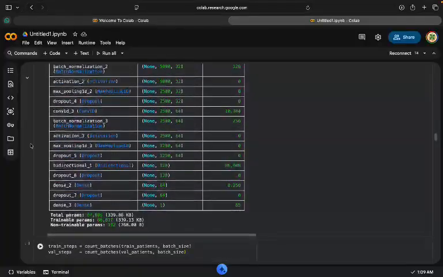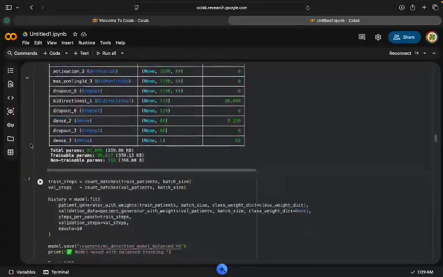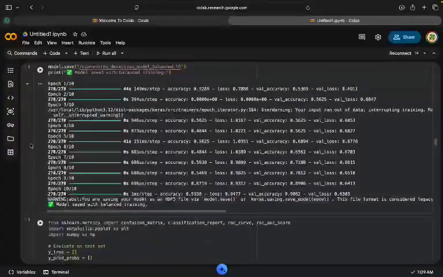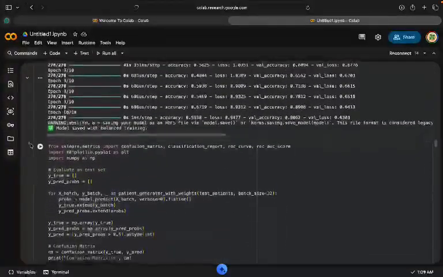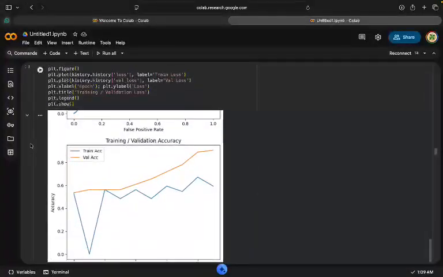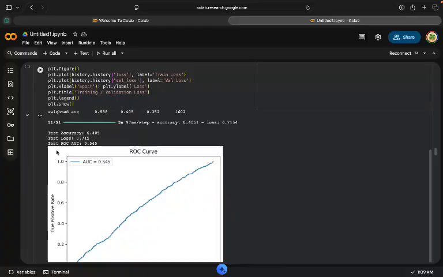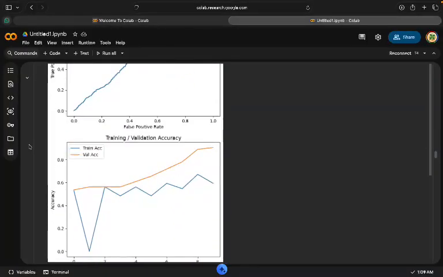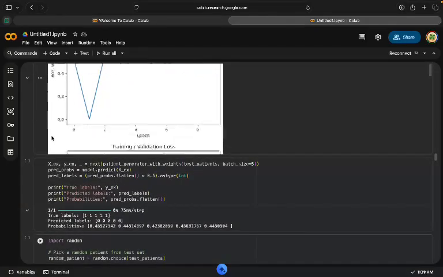After training, we evaluate the model using several metrics. We calculate the confusion matrix, classification report, accuracy, and ROC AUC score. The ROC curve helps visualize the model's ability to distinguish between classes. Higher AUC indicates better performance.